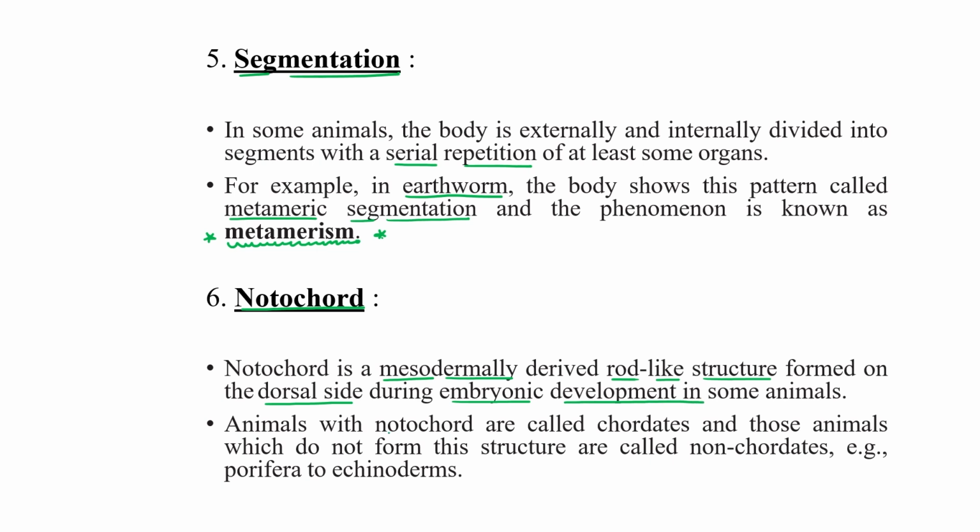Animals with notochord are called chordata. Animals which don't have notochord are called non-chordata. And on this non-chordata, which phyla come under this category? Porifera to Echinodermata, all those come under the non-chordata category.